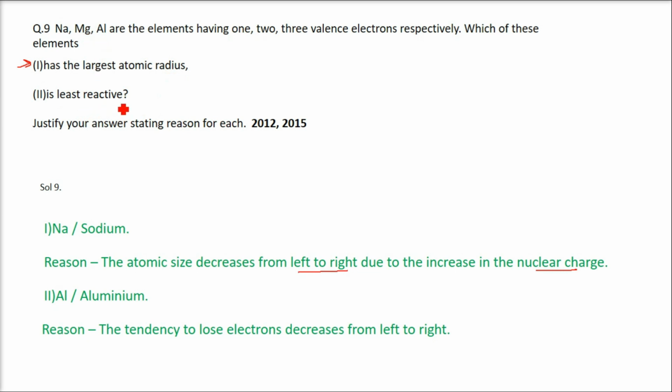Among Na, Mg, Al, which is the least reactive? So aluminium, Al, is the least reactive. This question is also coming again and again. So the reason is the tendency to lose electrons decreases from left to right. That is why aluminium is the least reactive.